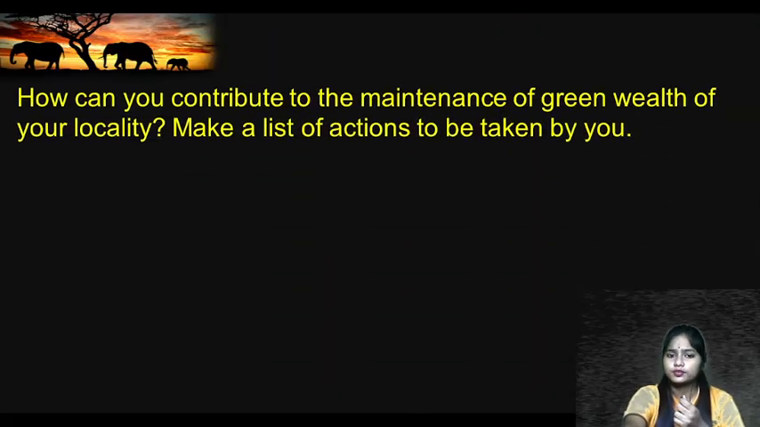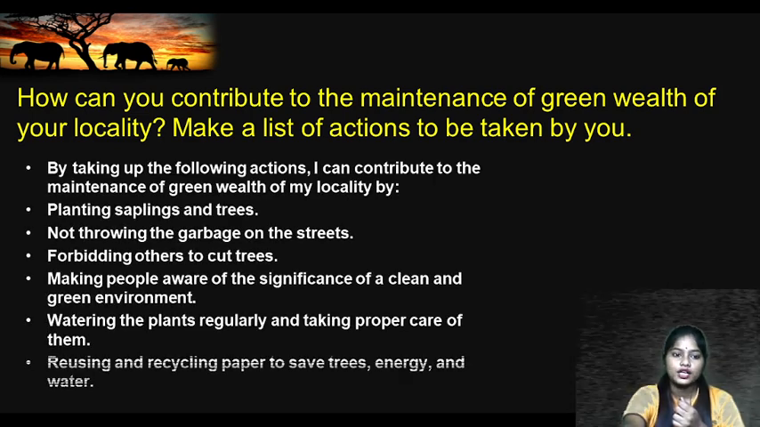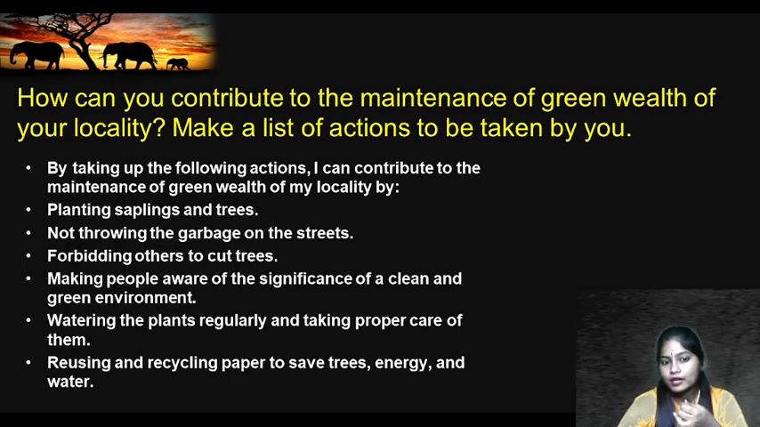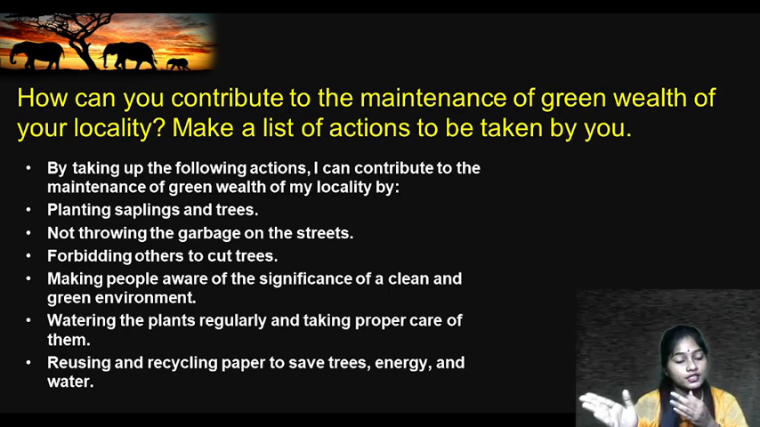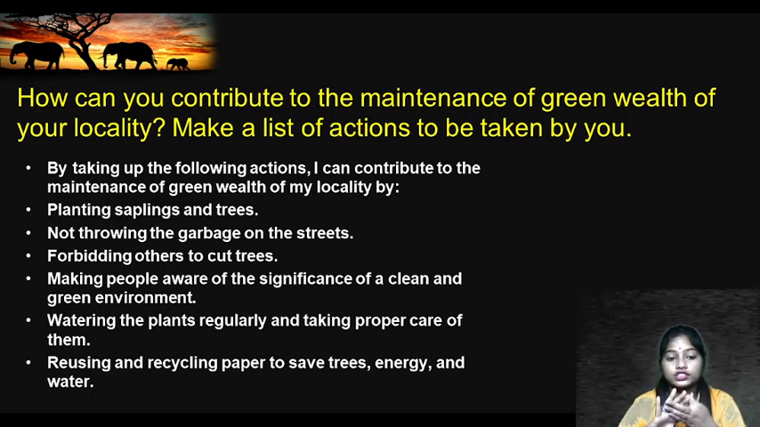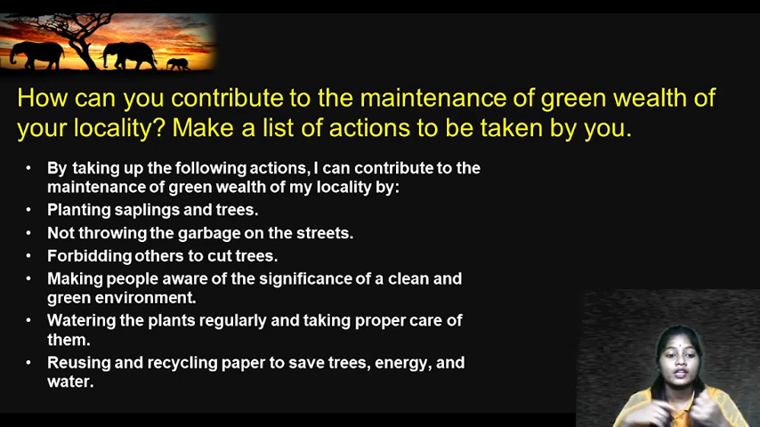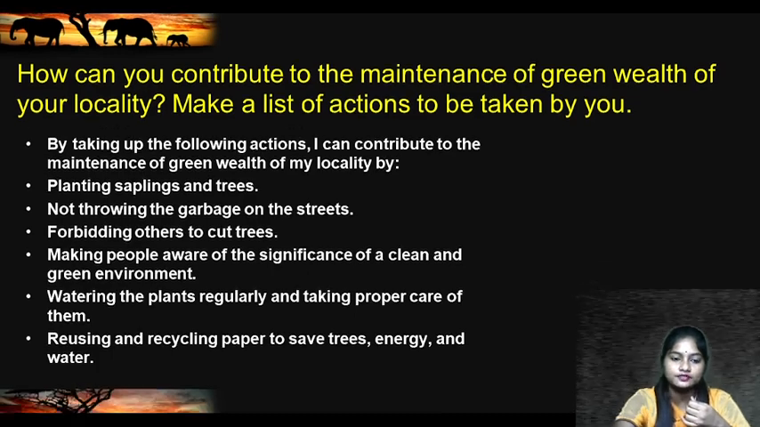Now, how can you contribute to the maintenance of green wealth of your locality? Make a list of actions. What can you do? See, we can plant saplings and trees, not throw garbage on the streets. We should put the garbage in the dustbins, and forbid others to cut trees. We should tell others that they should not cut the trees. What are the consequences? We can tell them. Making people aware of the significance of a clean and green environment, how important a clean and green environment is. And watering the plants regularly, taking proper care, reusing and recycling of paper to save trees, energy and water.